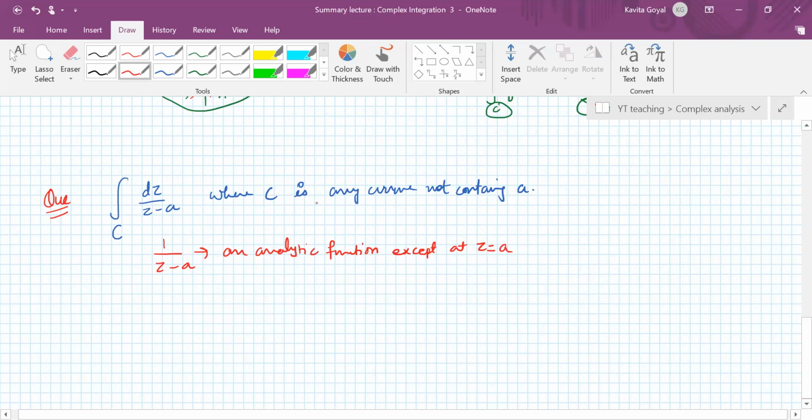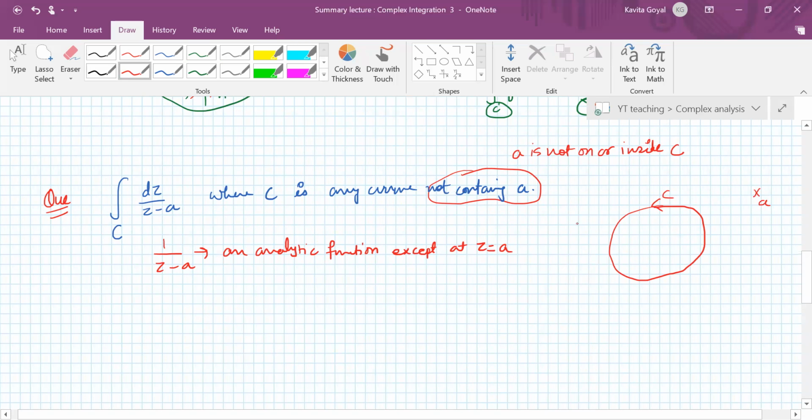So here we are saying that C is any curve not containing A, means A is not on or inside C. So you have this situation that this is your curve C and A is somewhere here. Our function is analytic on and inside C. Therefore, by Cauchy's theorem, this integral is 0.